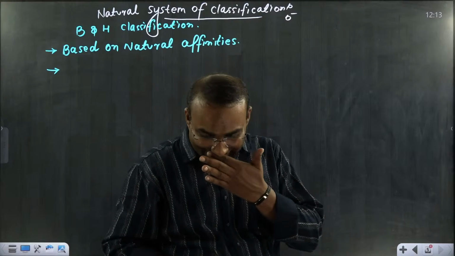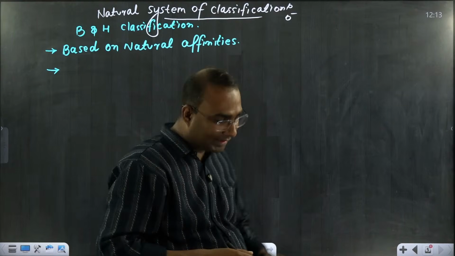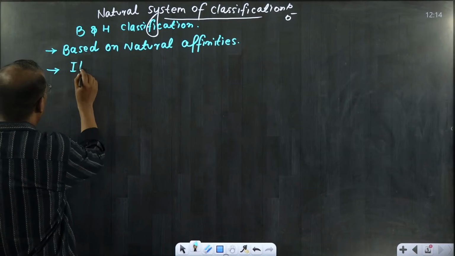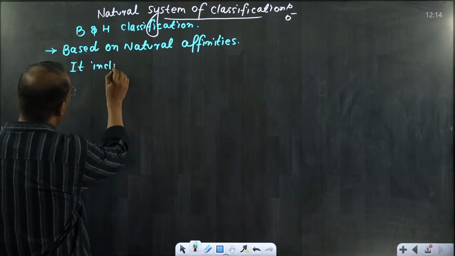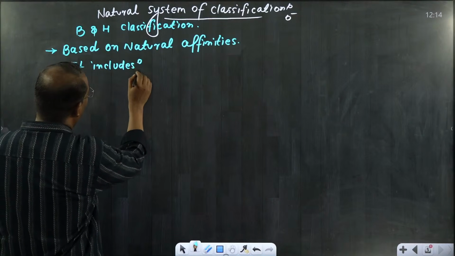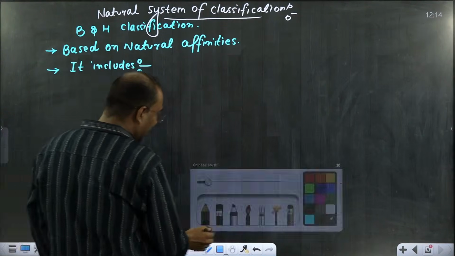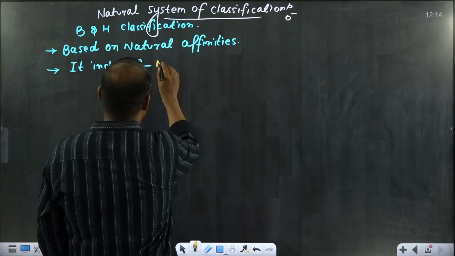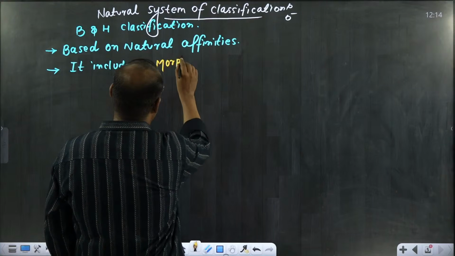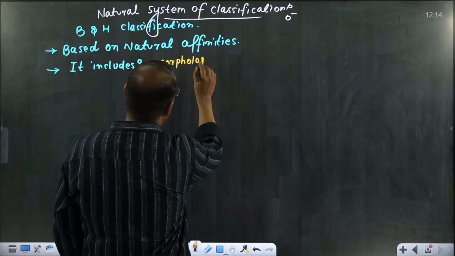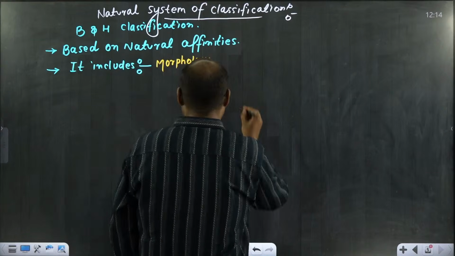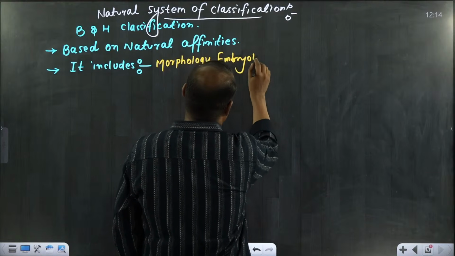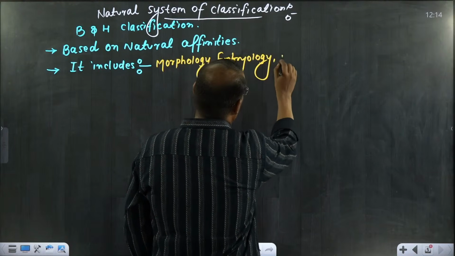It will help you to understand. What they have included, it includes everything. For example, they have included morphology, gross morphology, embryology, phytochemistry,